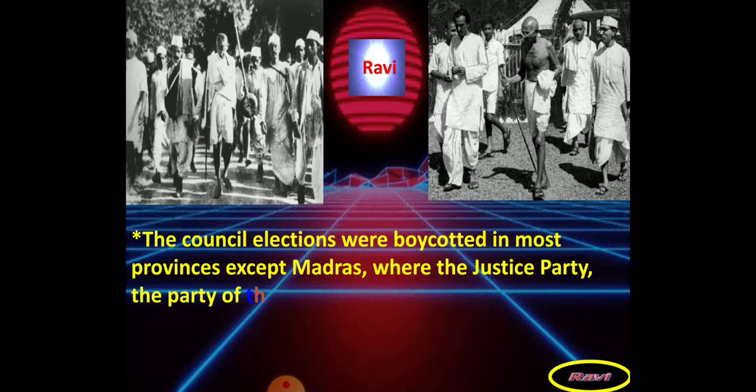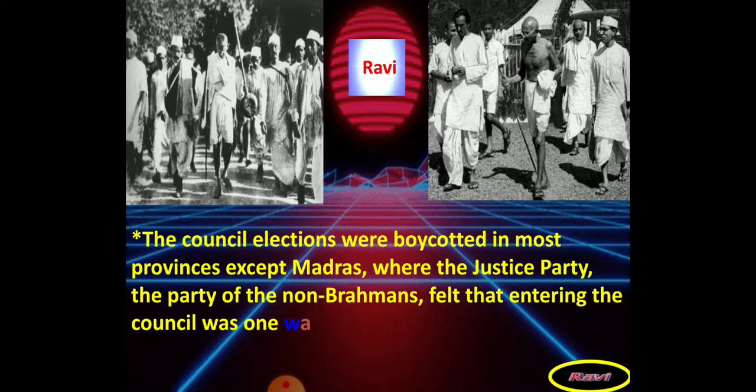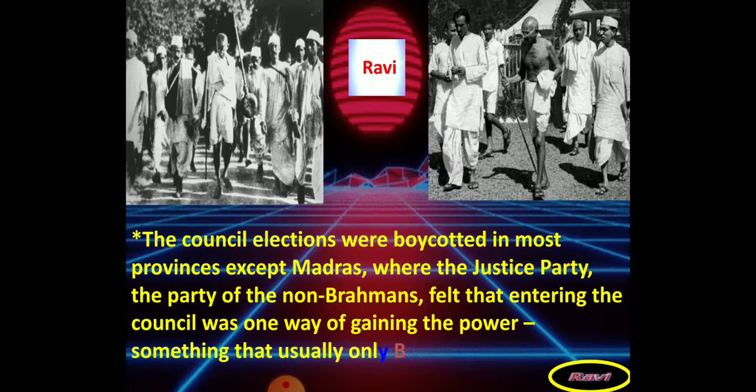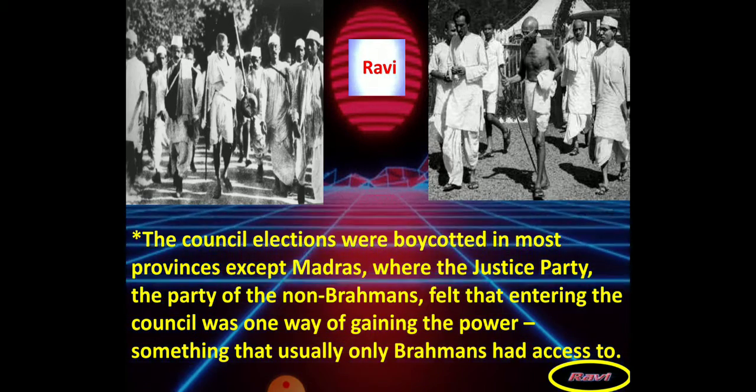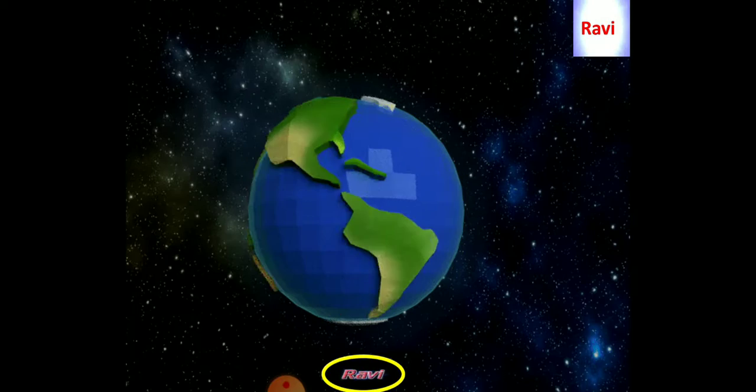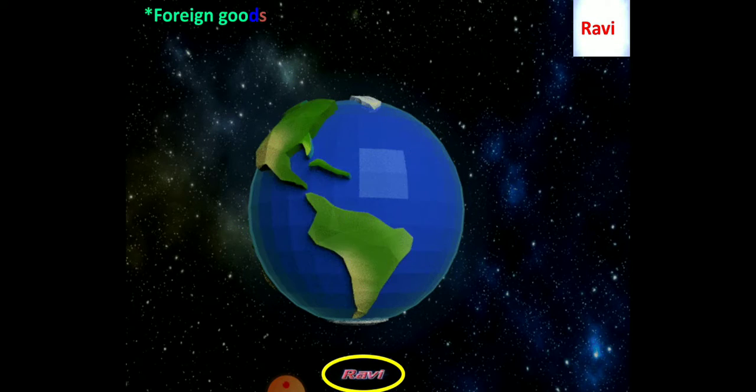The council elections were boycotted in most provinces except Madras, where the Justice Party, the party of the non-Brahmins, felt that entering the councils was one way of gaining the power, something that usually only Brahmins had access to. But in some places there were some misunderstandings.